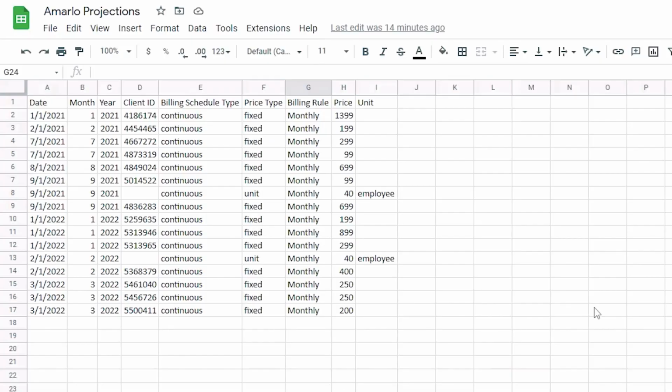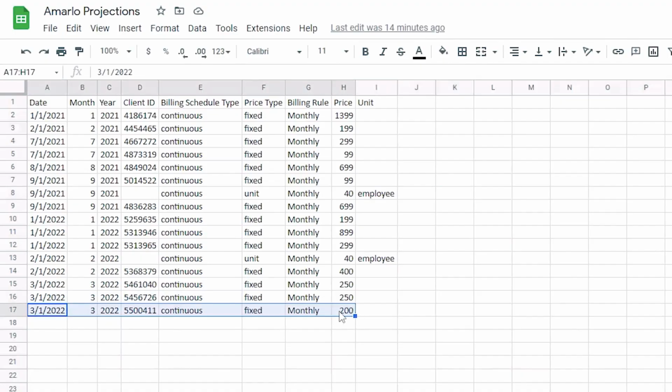So I've gone ahead and downloaded some data from Ignition. This is information that has been anonymized by Ignition and is just consistent with what we're currently doing. So you'll see data up until March that's this month, and then price per client here.